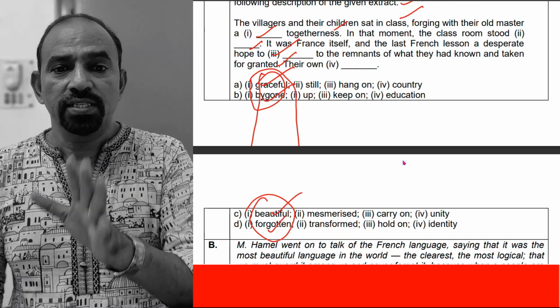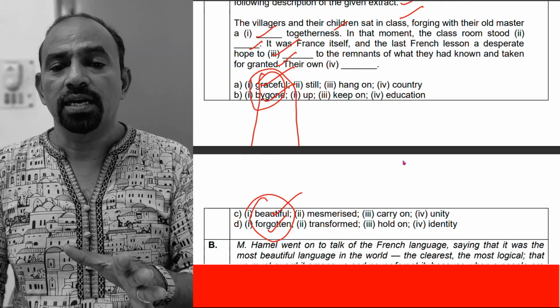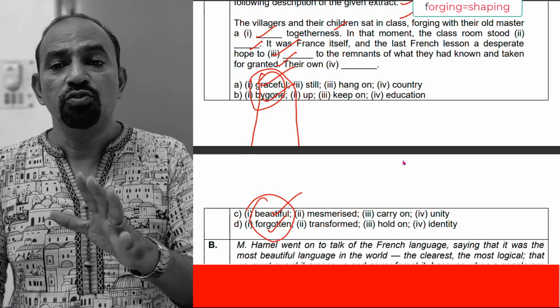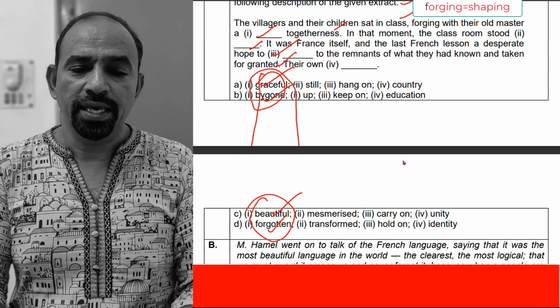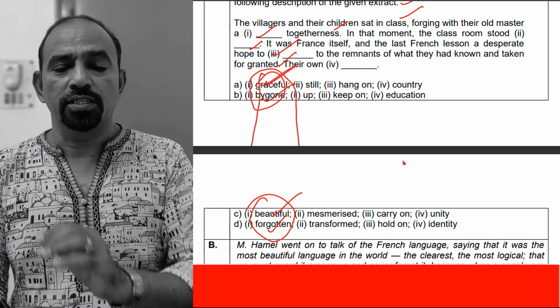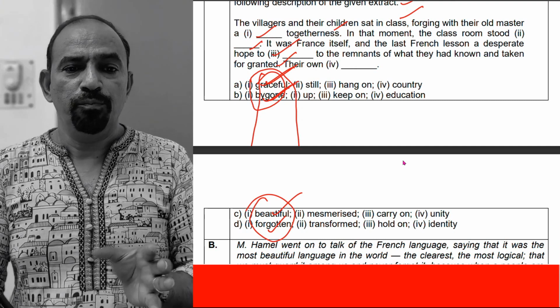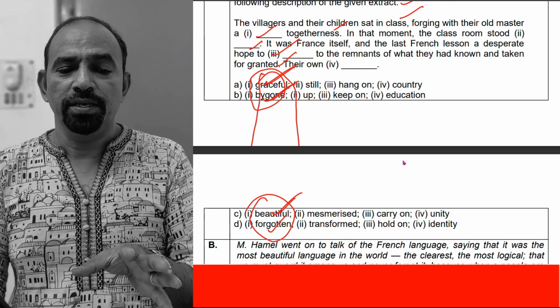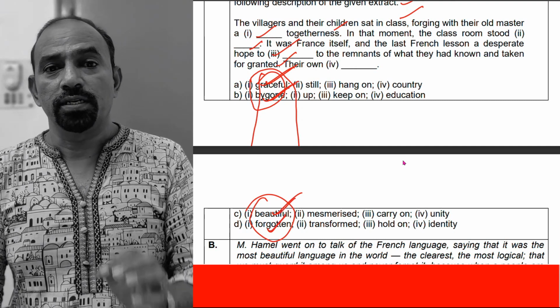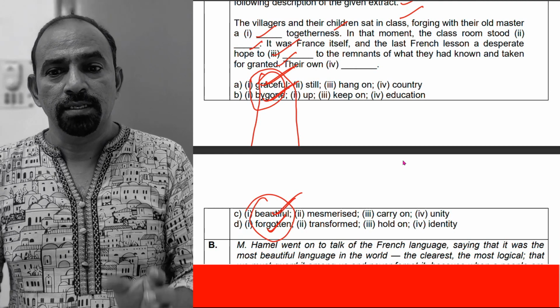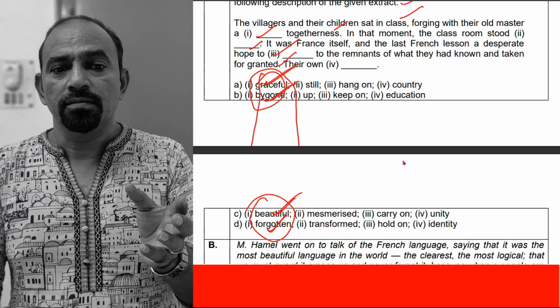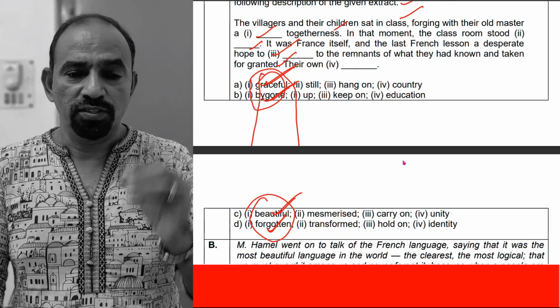The villagers and their children sat in class, forging with their old master a graceful togetherness, maybe, bygone togetherness, maybe, beautiful togetherness, maybe, forgotten togetherness. That may be the most suitable one out of these 4.